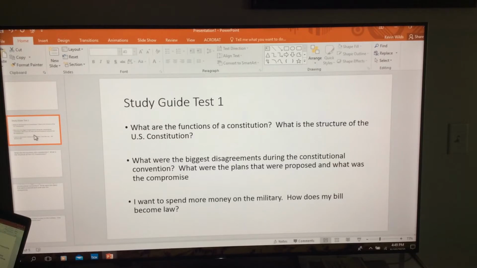I know it might be a couple weeks away, but I wanted to get you your study guide for the first test. What I do is I give you the three essay questions, and I put all three in the Canvas, and then it selects one of these three for you. If you go in and look at the essay question and get out and want me to reset your test for you, that's fine, because you're probably not going to get that one again. You'll get a different one. So study all three. I'm giving you all three right now. One of these three will be on the test.